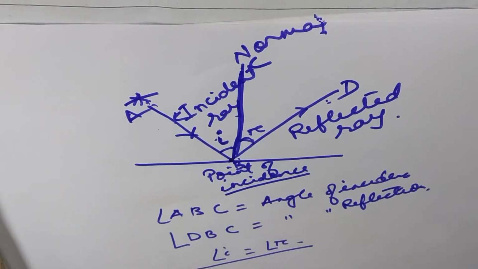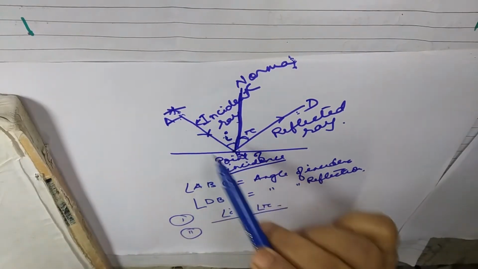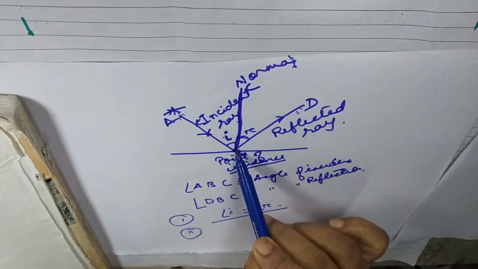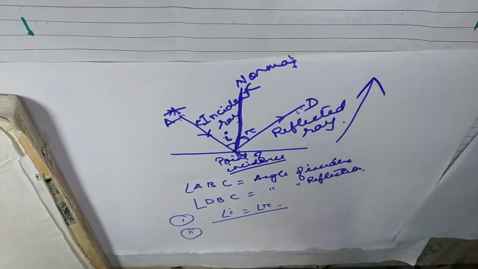This is the first law. And the second law is that the incident ray, reflected ray, normal and the point of incidence are all in the same plane.